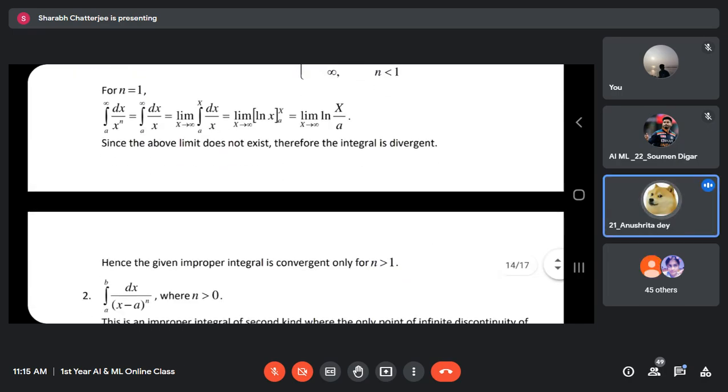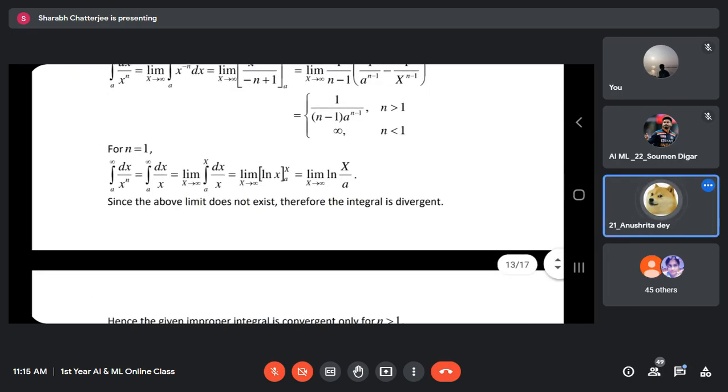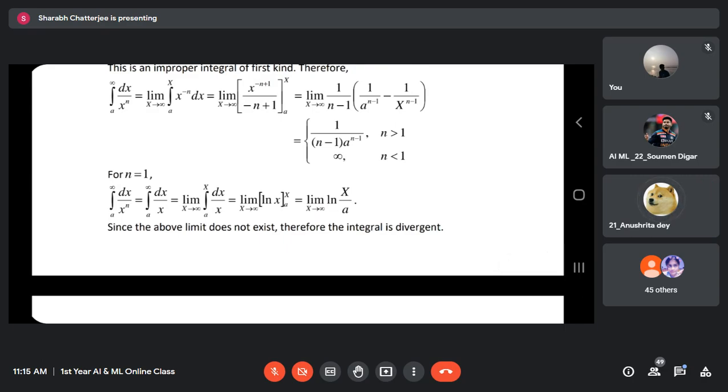Sir, for n equals to 1, it will be 0, no? No, divergent. This limit. Limit x tends to infinity, log x by a. When x is going to infinity, a is a positive number, so x by a goes to infinity. Sir, when x is going to infinity, ln x is 0, no? Absolutely. Log 1 is 0. Look at the graph. How does the graph look? Oh, okay, sir. Okay, sir.